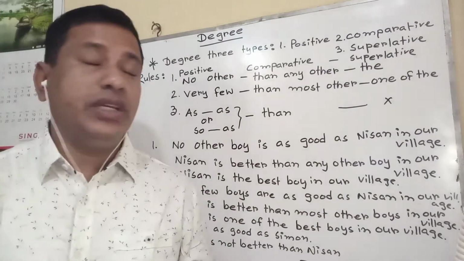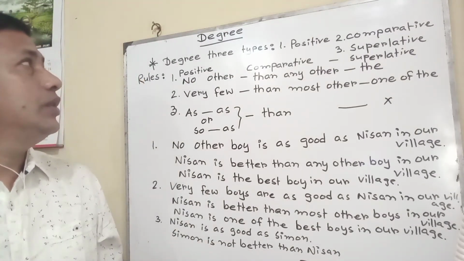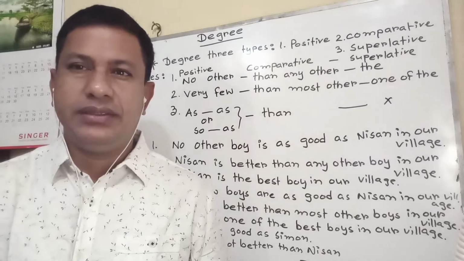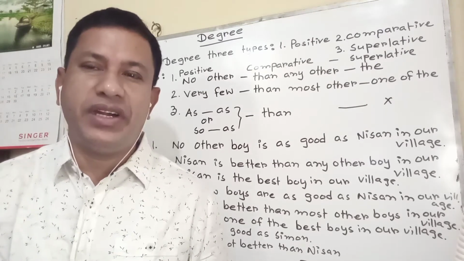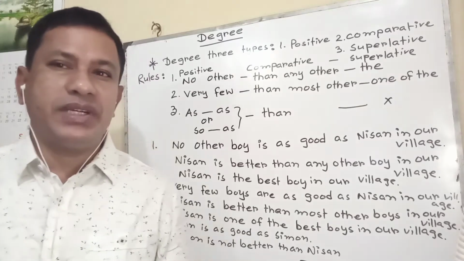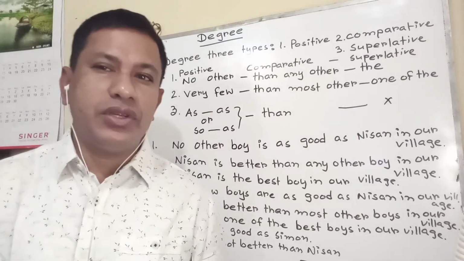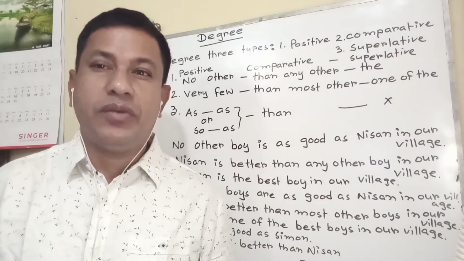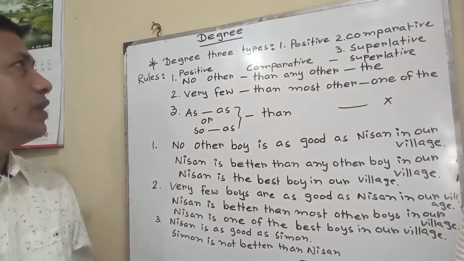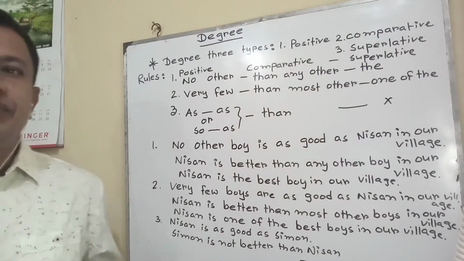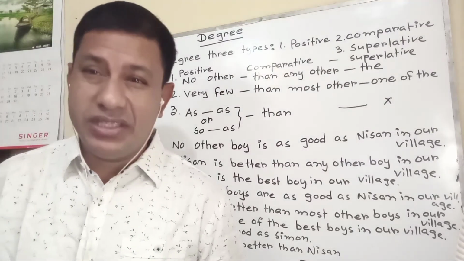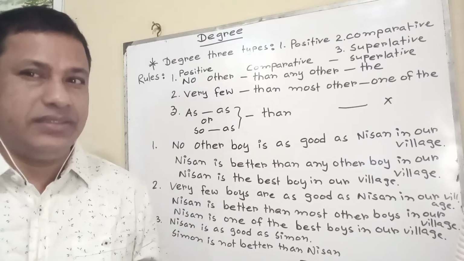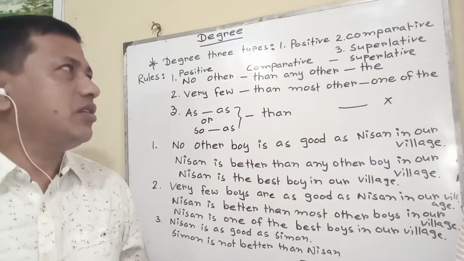I am fine. Today I have come here to help you to know degree and the changing of degree from positive to comparative, positive to superlative, vice versa, superlative to positive, superlative to comparative, or comparative to positive in this way. What is degree? Degree is the comparison of adjective. Comparison of adjective is called degree.